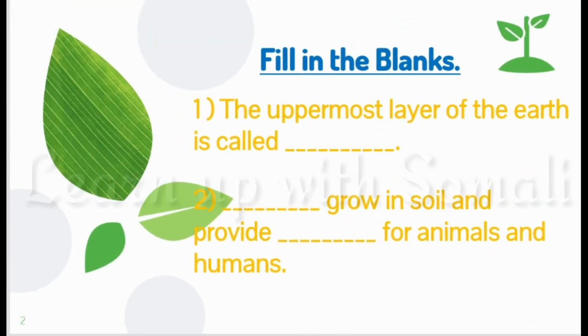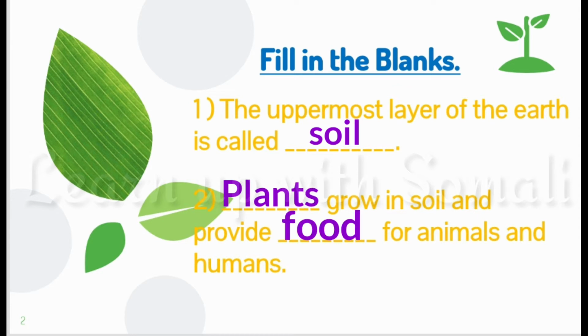Number 1 fill-in is the uppermost layer of the earth is called dash. What do we say to the uppermost layer of the earth? We call it soil. So the uppermost layer of the earth is called soil. Number 2, dash grow in soil and provide dash for animals and humans. The answer is plants grow in soil and provide food for animals and humans.